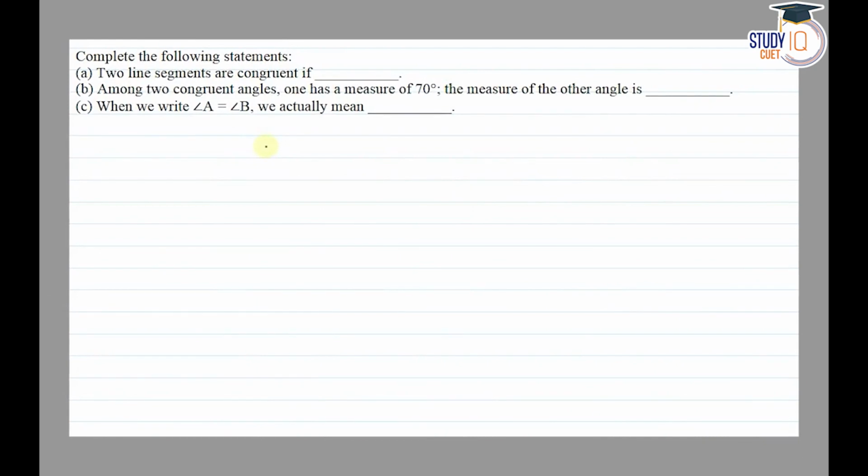Hello everyone. This question appears in the class 7th NCERT chapter of Congruence of Triangles. This is the first question of exercise 7.1. So the question says: complete the following statements.